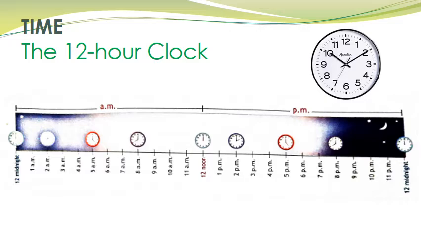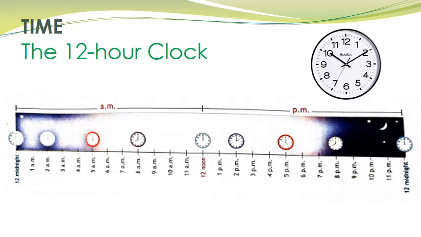Now after that it will be 1 a.m., right? Clear children? 1 a.m. at night. Okay. Then 2 a.m. at night. Then 3 a.m. Then 4 a.m. Then 5 a.m. Then 6 a.m. in the morning.